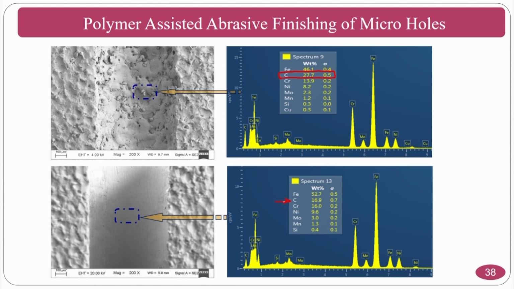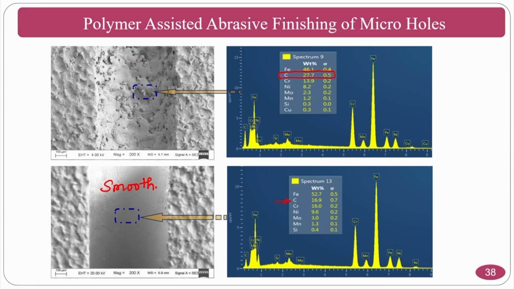At the same time, as a mechanical engineer, what you can infer from the surface morphology is that a smooth surface is achieved by the abrasive flow finishing medium, which has a polymer that assists the abrasive particles. These abrasive particles, assisted by the polymer, try to shear off the recast layer and the spheroids that are formed on the workpiece surfaces.